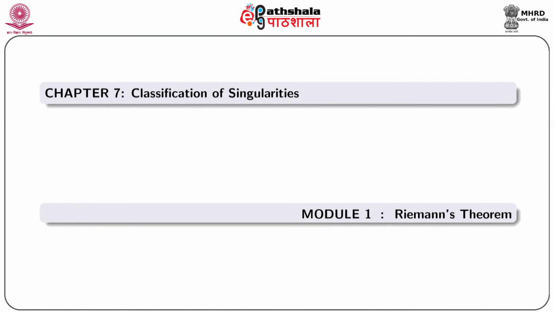We then prove an important theorem named Riemann's theorem. Then we will consider the nature of the function at its pole. We provide some examples in this module. Now we start our presentation. So we now start Riemann's theorem.